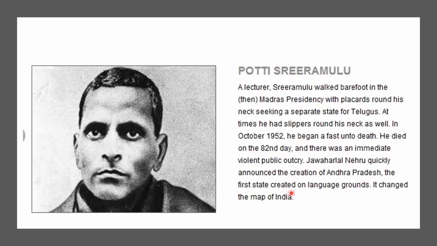The first state created on language grounds, it changed the map of India. Now, what we are seeing on the map, 29 states and 7 union territories, exists because of these movements. The first state was Andhra, formed in 1953 after the death of Potti Sriramalu. To remember him, the government introduced tributes.